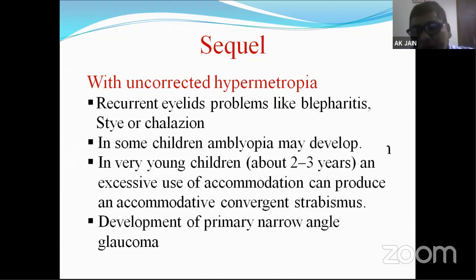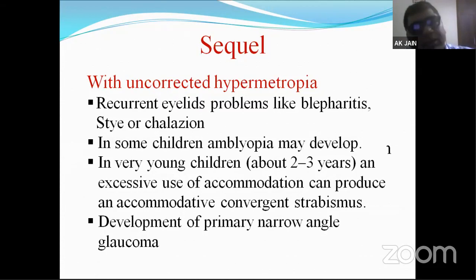Blepharitis is lid margin inflammation; stye, that is external hordeolum, or chalazion, that is internal hordeolum. Chalazion is a meibomian gland inflammation, and stye is infection of the glands of Zeis.